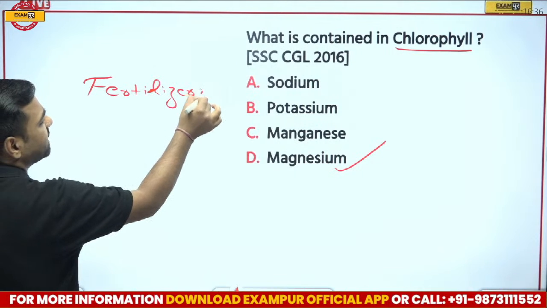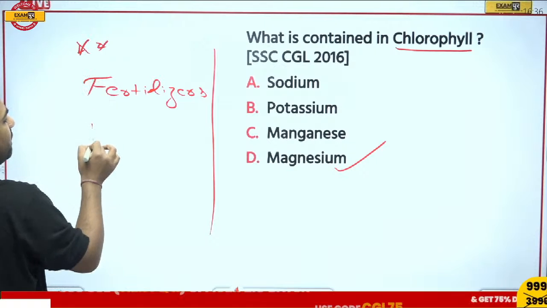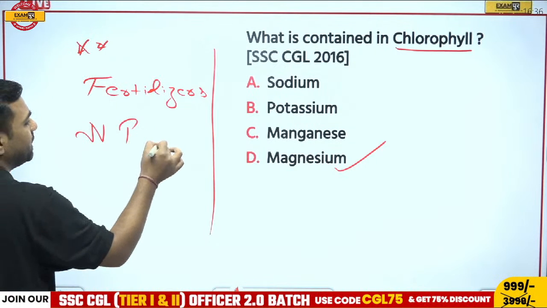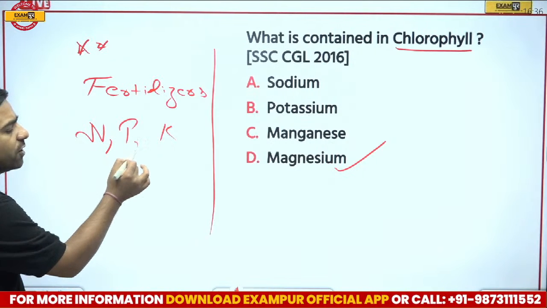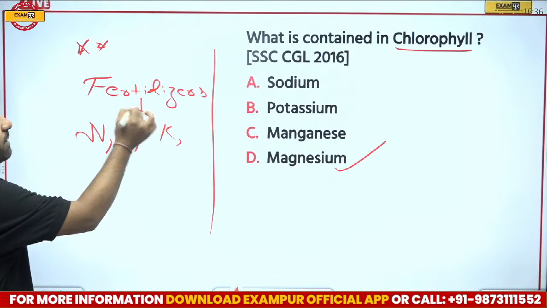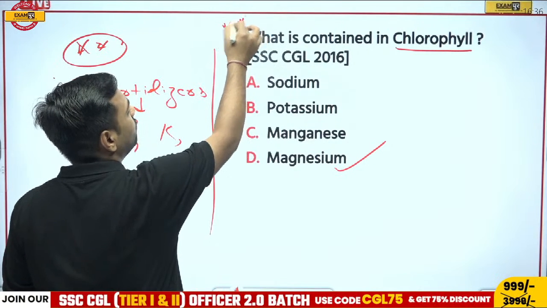So for the fertilizers, remember, both the things are important. For the fertilizers, we have NPK. What's NPK? We'll talk about nitrogen, phosphorus and potassium. So please remember, both these questions are very, very important. Do not forget, right?